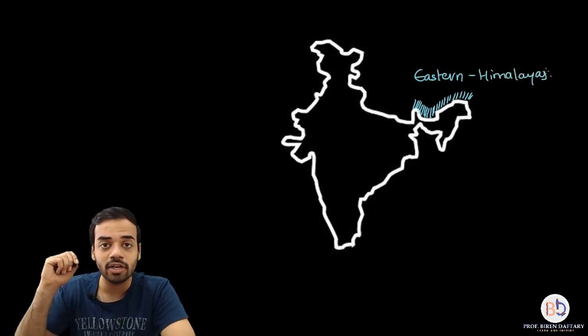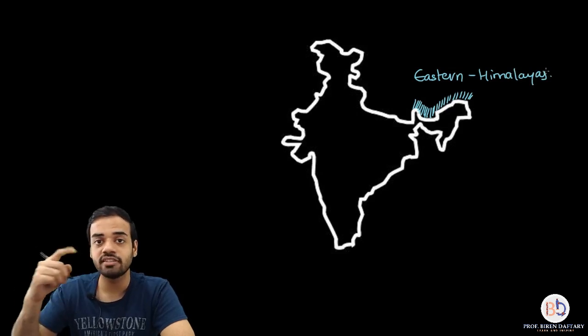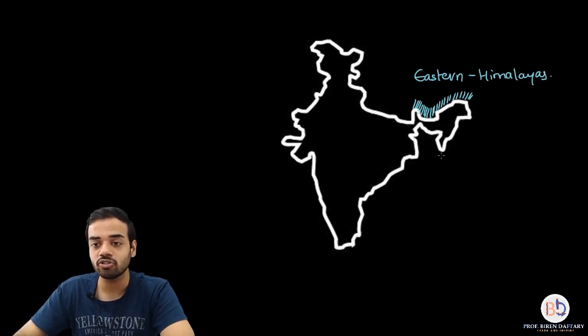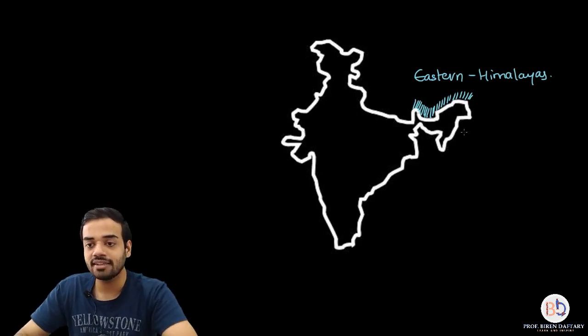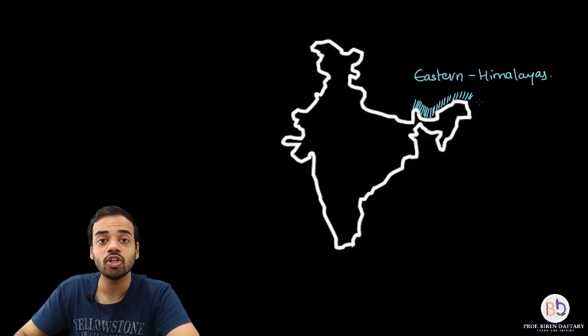The Himalayan range basically starts from Kashmir and then it moves onward. So the Himalayas present in the Kashmir region are the Western Himalayas, and the ones which are present over the northeast are called the Eastern Himalayas. So this region is called the Eastern Himalaya region. So the Eastern Himalayas are one of the 3 biodiversity hotspots present in India. Which is the next hotspot? The next hotspot is also in the east, and that hotspot is called the Indo-Burmese region.